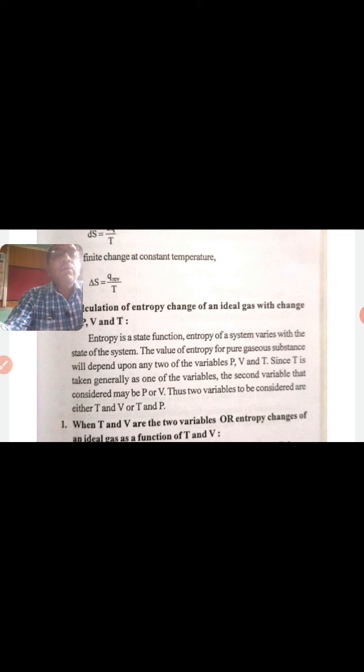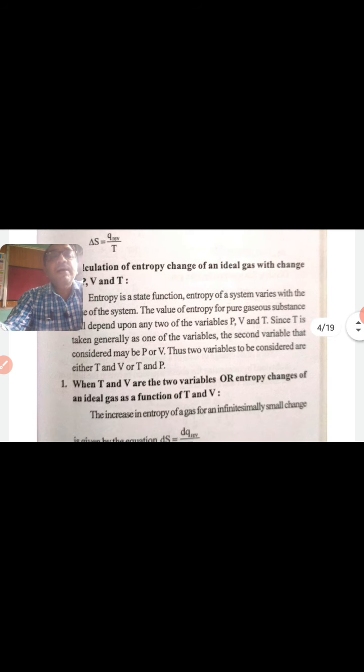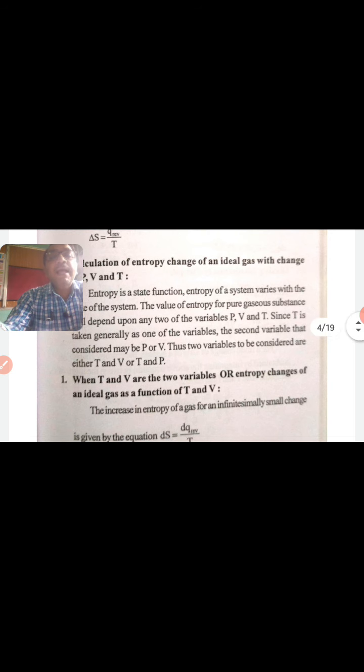The value of entropy for a pure gaseous substance will depend upon any two of the variables: pressure, volume and temperature. Since T is taken generally as one of the variables, the second variable considered may be P or V. Thus, the two variables to be considered are either T and V or T and P.